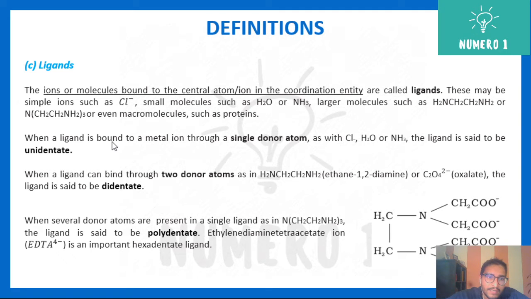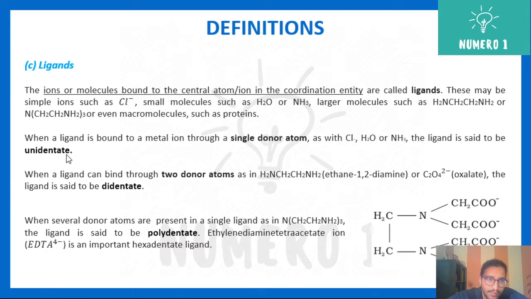Now, when a ligand is bound to the central metal ion through a single donor atom, like Cl minus, H2O or NH3, such ligands are called unidentate.